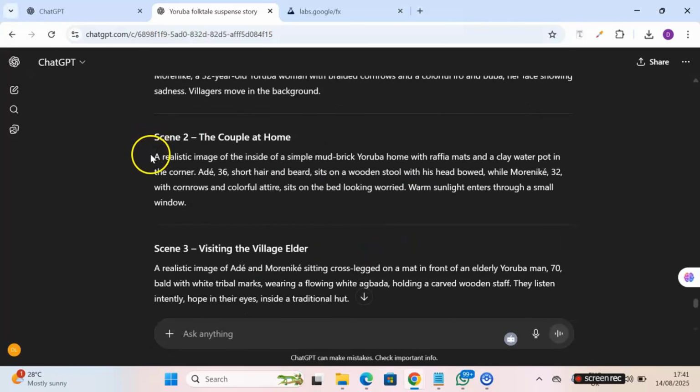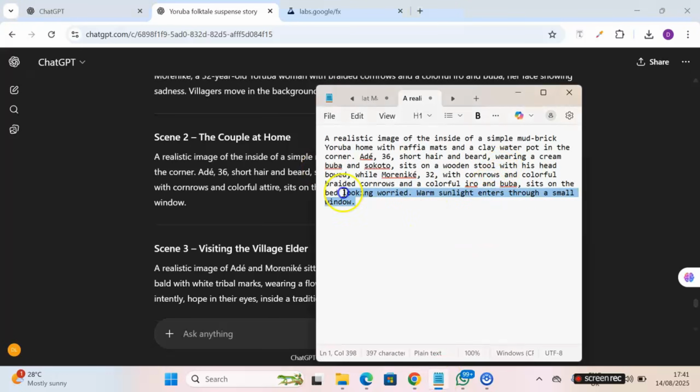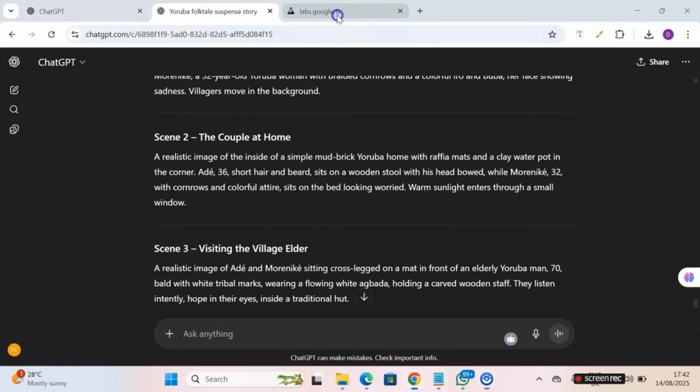We're going to be maintaining the same structure in terms of the age. Ade 36, short hair and beard. Whatever is the description of the character, make sure you include that in every one of your scenes. Then you can now change probably the background of the image and then the action. So that stays. That being said, I'm going to copy and paste my new prompt, and let's see if it's going to give us something similar to what we had in scene 1.